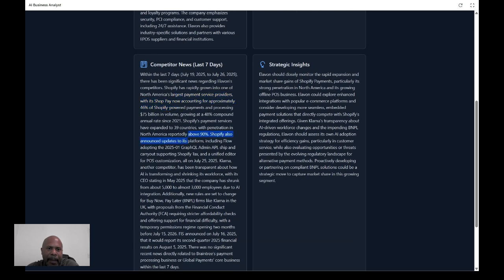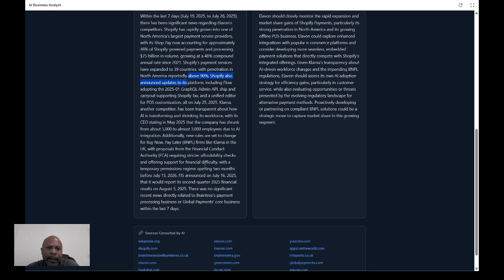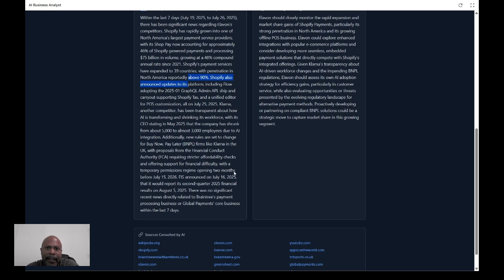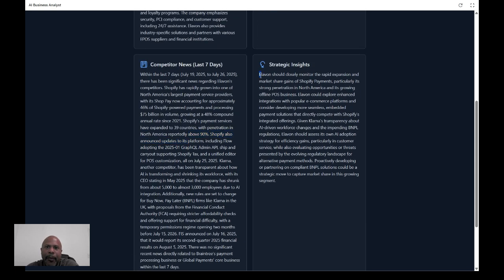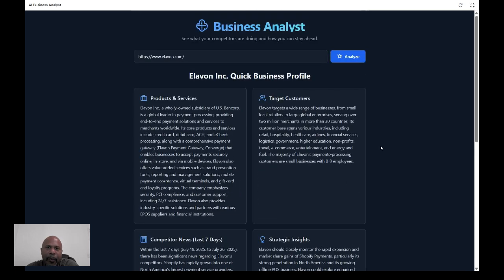So Shopify making some moves, all those various different types of things, right? So it actually went and analyzed that and then came back with some strategic insights, right? So this is exactly what I wanted, even cited its resources down here. So I can click through those resources if I want to look at where it got that.